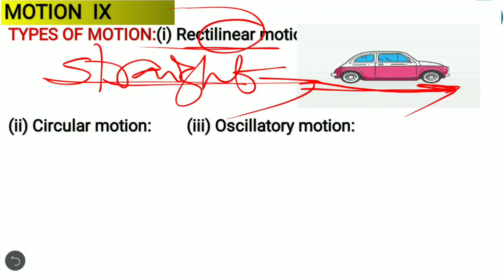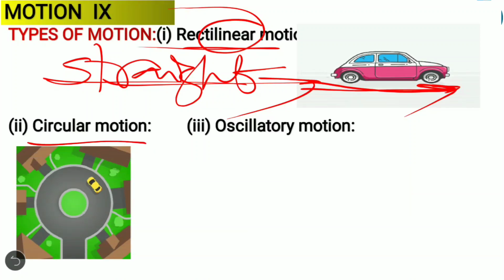Clear? Then let's go for next. It is circular motion. The name itself is saying circular, right? Circle. You can observe a car moving in a circular path, right? So if any object or body is moving in a circular path, then we say that the object is in circular motion. Clear? We will discuss more about it in the last concept in this lesson.